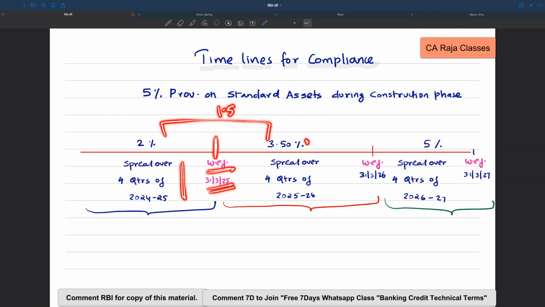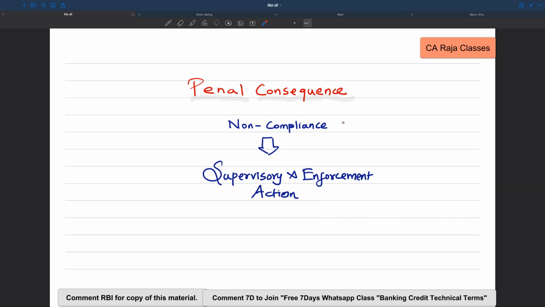This should be the position with effect from 31/3/2026, and this can be spread over 4 quarters. And an additional 1.5%, making it 5%, should be achieved as on 31st March 2027, and this can be spread over 4 quarters. There is also penal consequence for non-compliance of the norms given in this framework, which could attract supervisory and enforcement action.